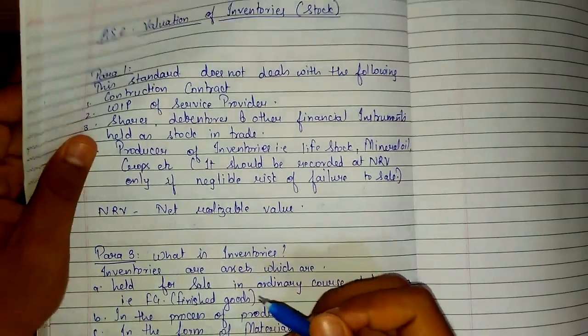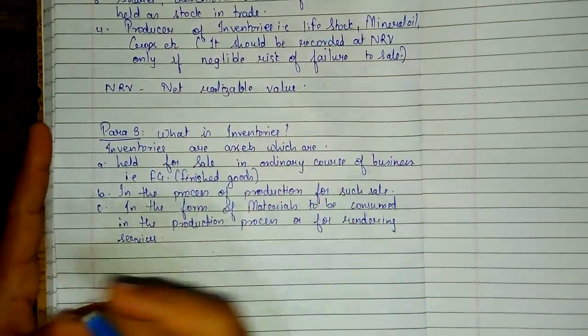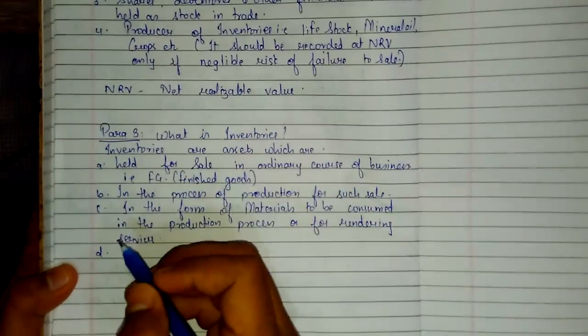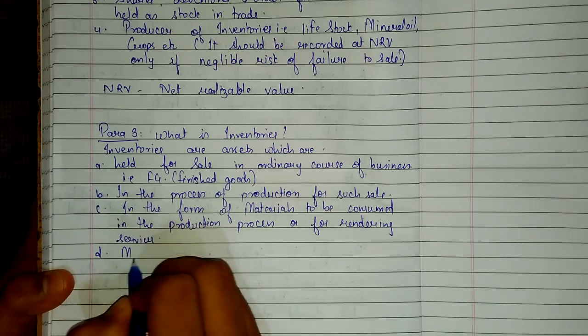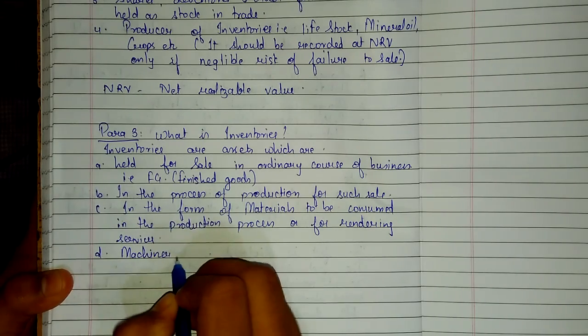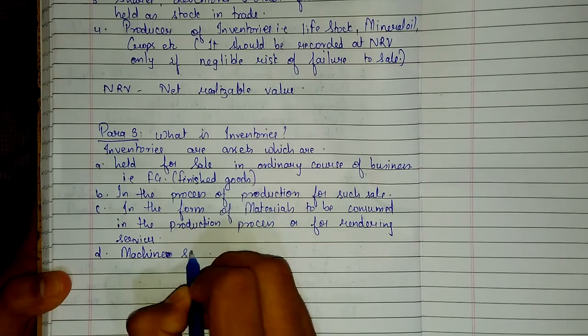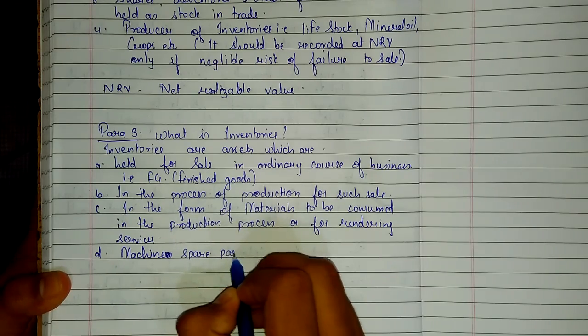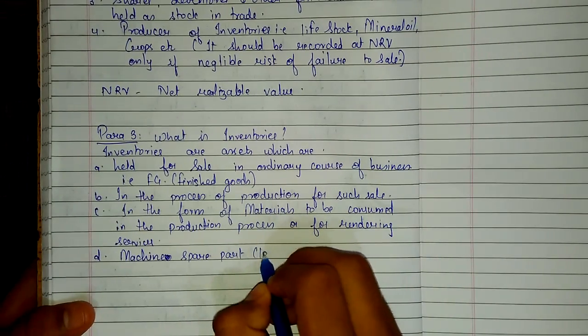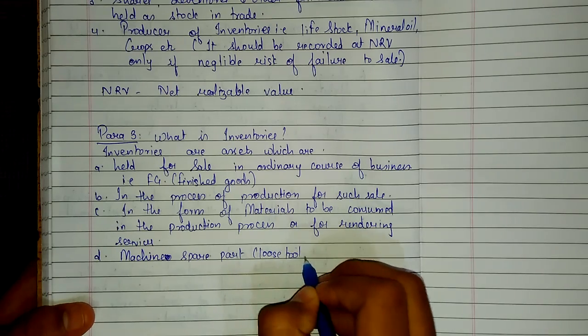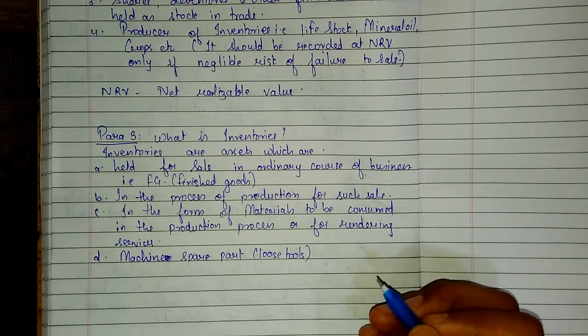There is one more part, D, machine spare parts, that we call as loose tools, that we used to study earlier in the final accounts.